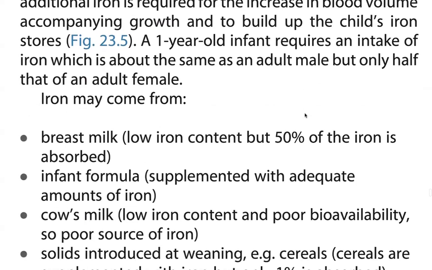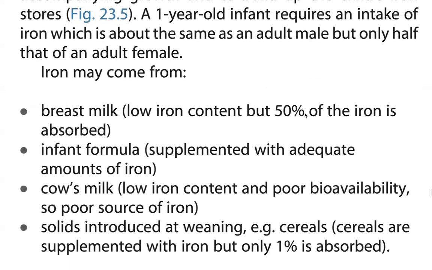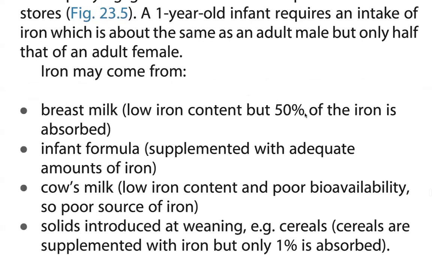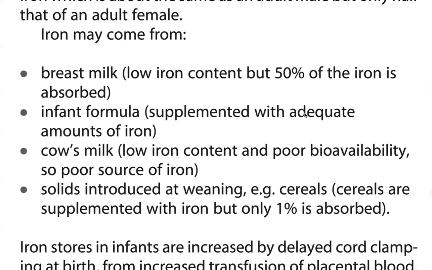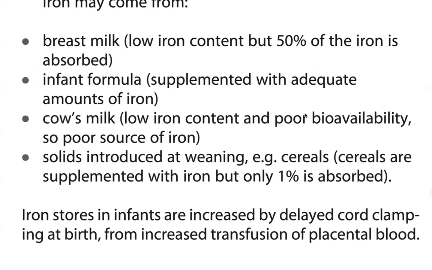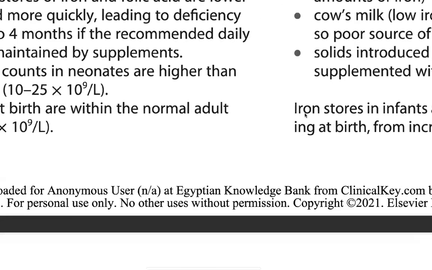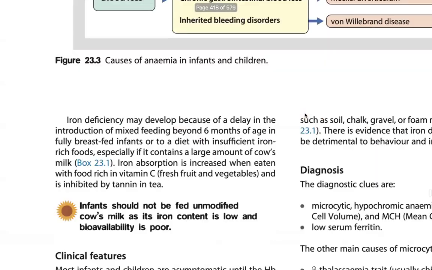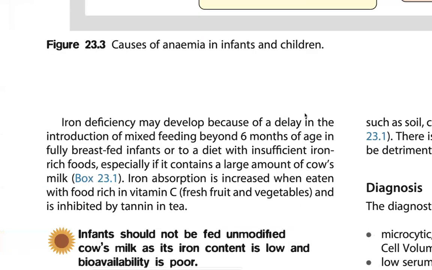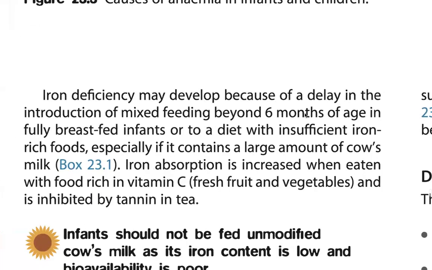Iron may come from breast milk, which has a low iron content, but 50% of the iron is absorbed. Infant formula is supplemented with adequate amounts of iron. Cow's milk has a low iron content and poor availability, so it is a poor source of iron. Solids such as cereals are supplemented with iron, but only 1% is absorbed. Iron stores in infants are increased by delayed clamping of the cord at birth, which increases transfusion of placental blood.